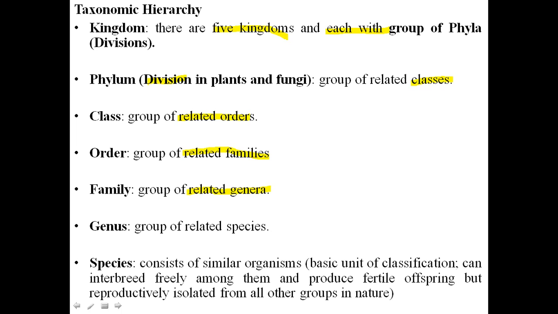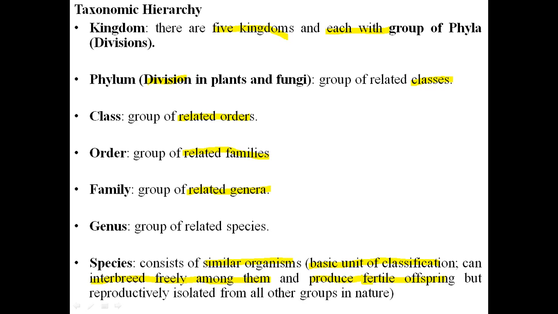And then what is a species? It consists of similar organisms. It is the basic unit of classification, and we can define a species as organisms that can interbreed freely among themselves. That is, they can mate with each other and produce children within the same species, and they can produce fertile offspring.